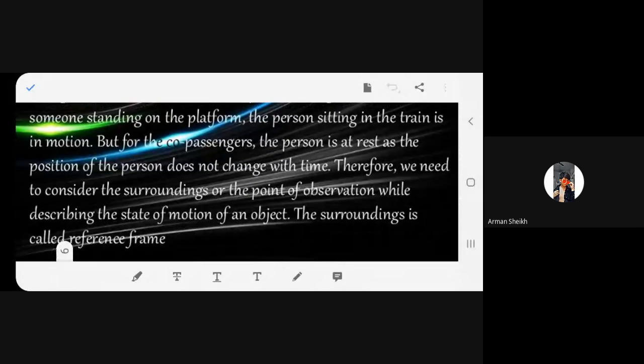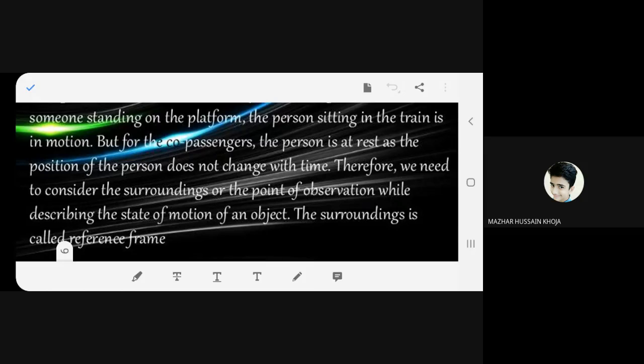But for the co-passengers, the person is at rest, as the position of the person does not change with time. Therefore, we need to consider the surroundings of the point of observation while describing the state of motion of an object. The surroundings is called the reference frame.